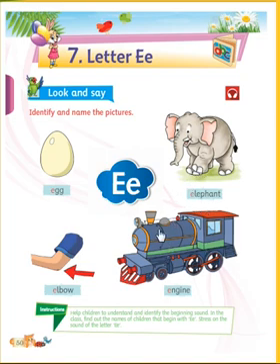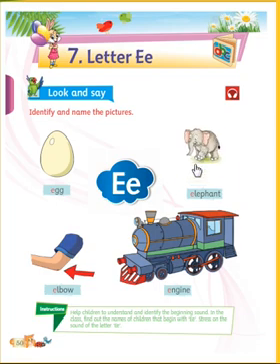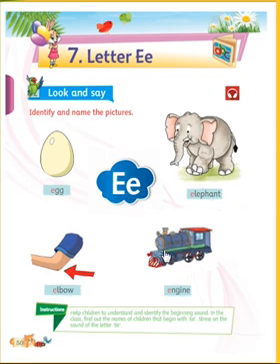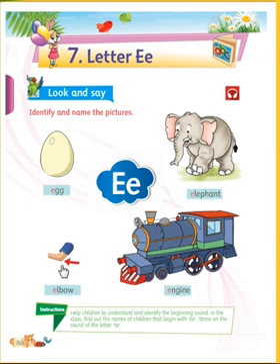What is this? Elephant. Now what is this? Engine. E-N-G-I-N-E, engine. Now what is this? Elbow. E-L-B-O-W, elbow. Egg. Elephant. Engine. Elbow. I think you understood better.